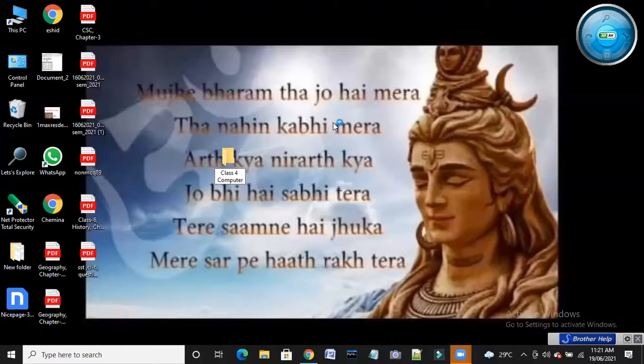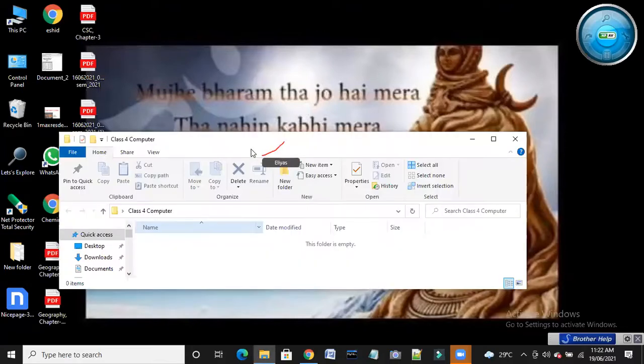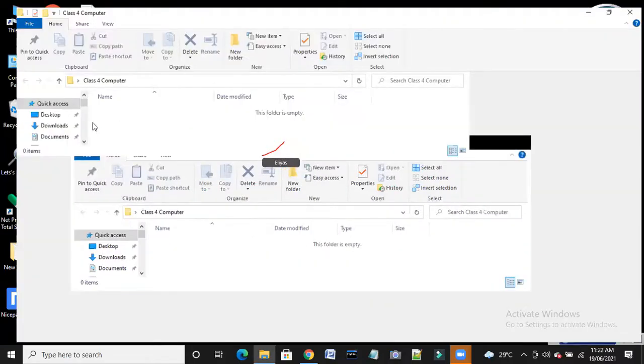Okay, class 4 computer. I have given the name of the folder class 4 computer. You can see here, right? So the name of the folder you can find there, class 4 computer. So this is how to make a new folder. If I open this folder, you can find nothing is there, right? In the folder, nothing you will find.